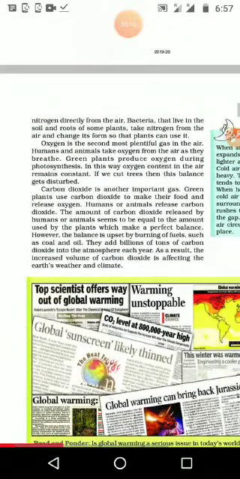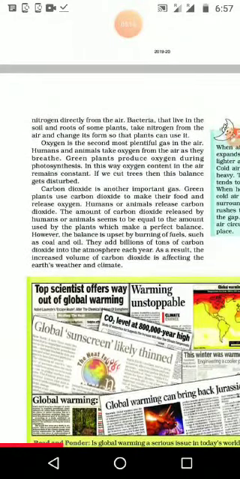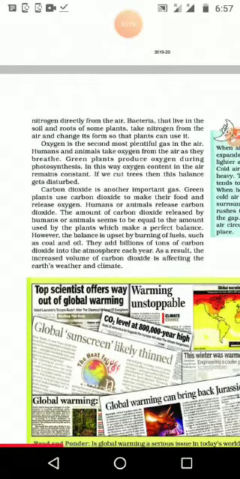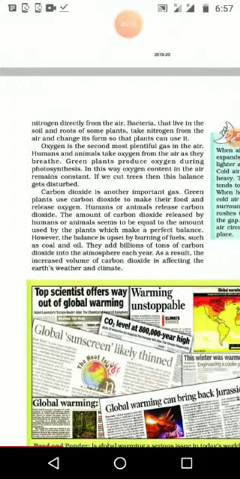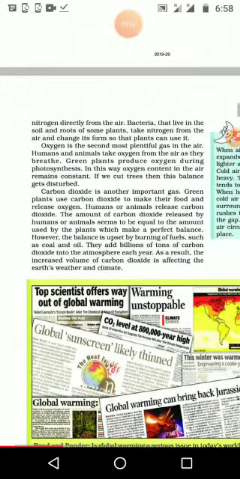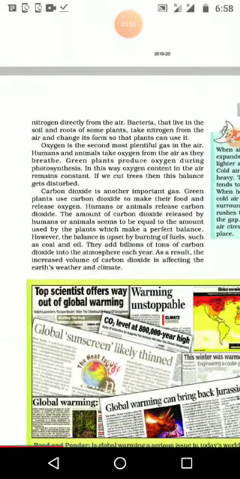And at the same time, the green plants are doing photosynthesis. It is happening in the leaves of the plants, that you studied in science in 6th standard. In that time, it is receiving carbon dioxide and producing oxygen. So the level of the oxygen is balanced because of the green plants.